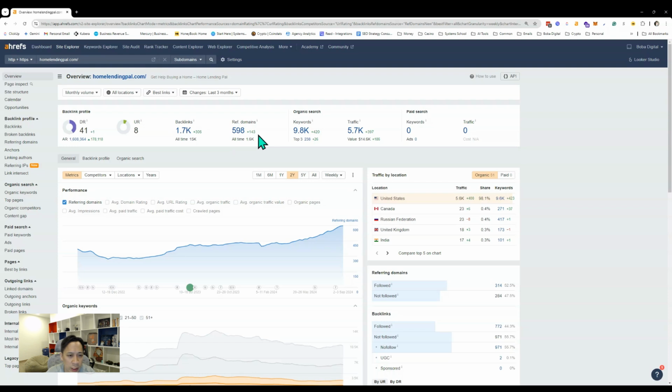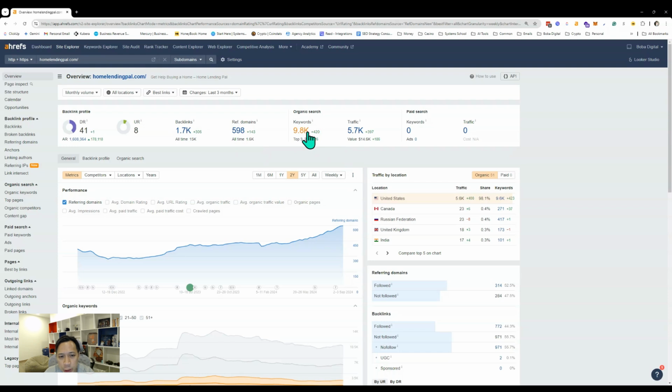Recently, we had plus 143 domains. How you could interpret this is we have about 1,800 backlinks and 600 domains, so on average, about 3 links per domain. All right, but again, don't look too far into it. The point is, the more domains, the better. So that's a good metric. The solid metrics to pay attention to are your DR and your RD, referring domains.